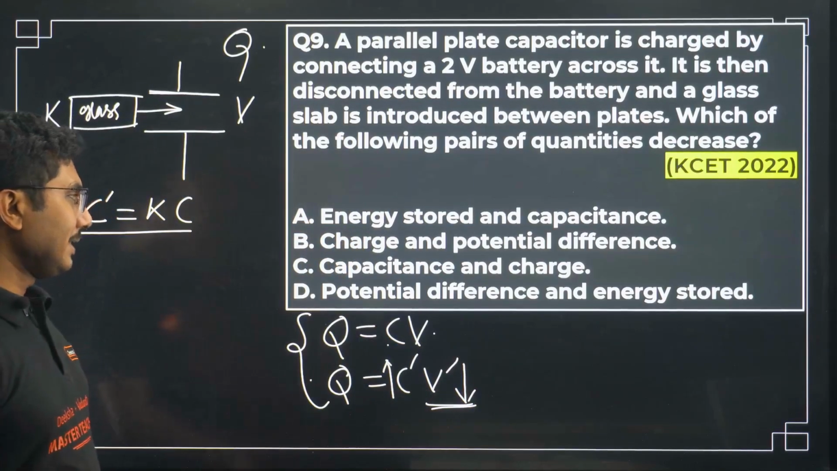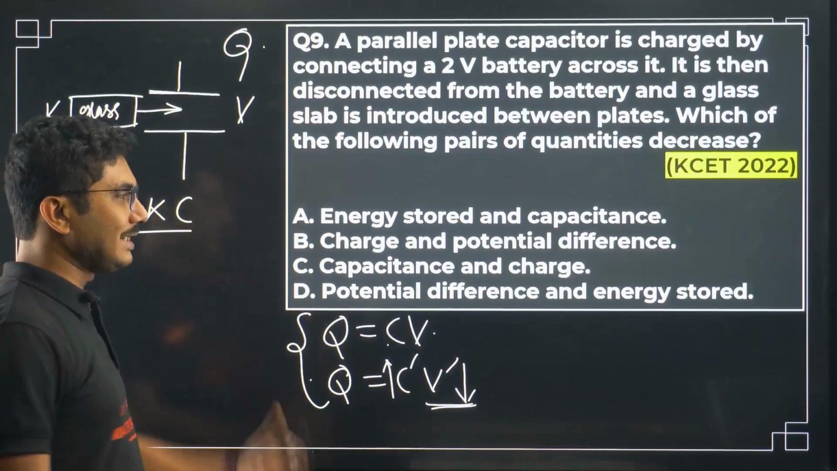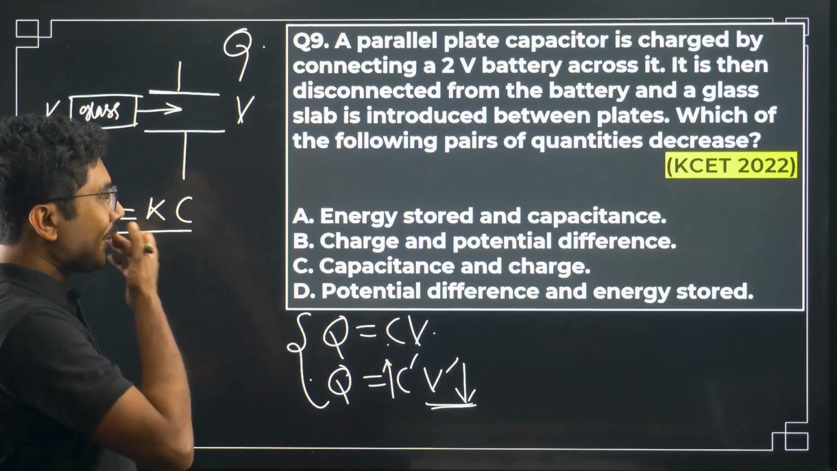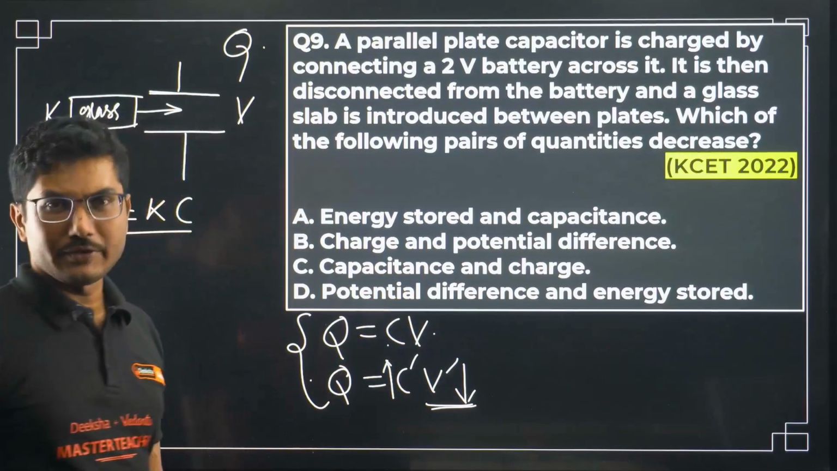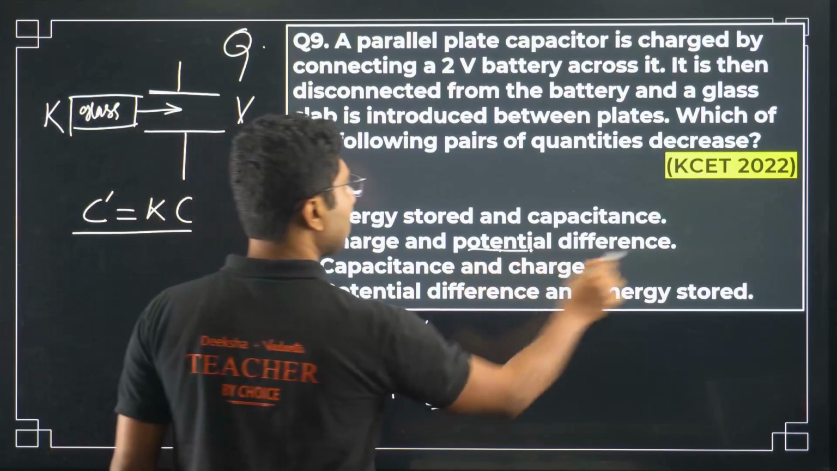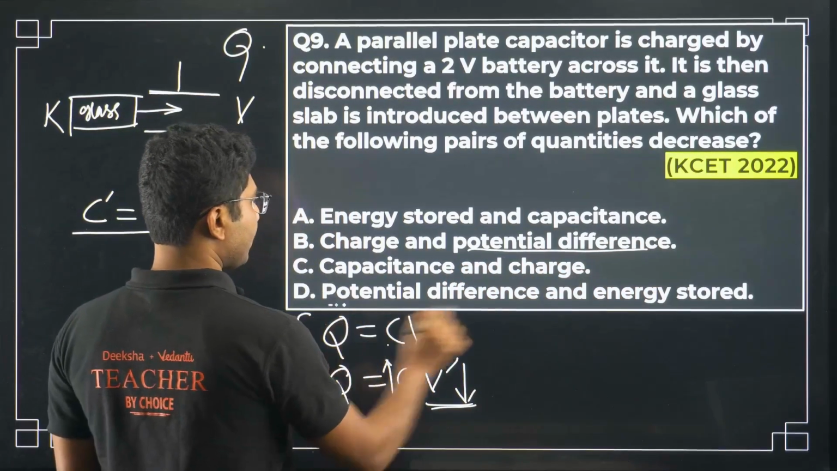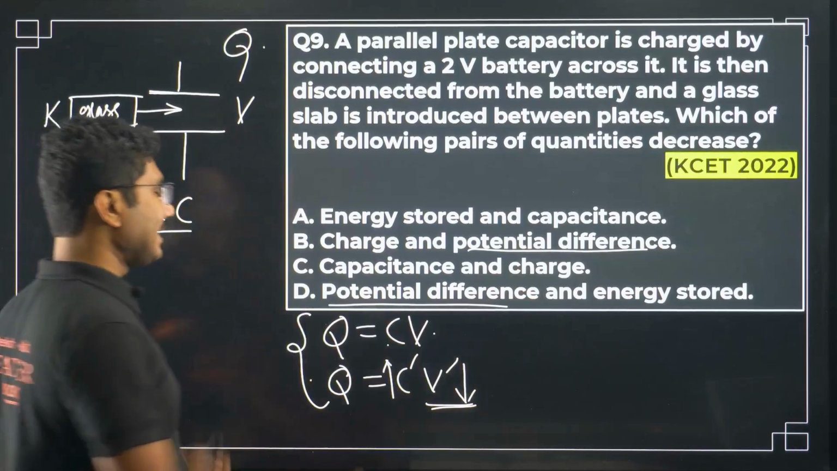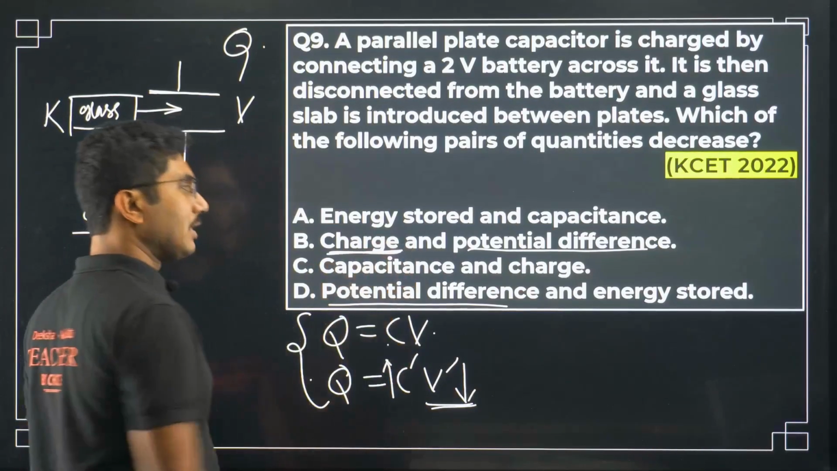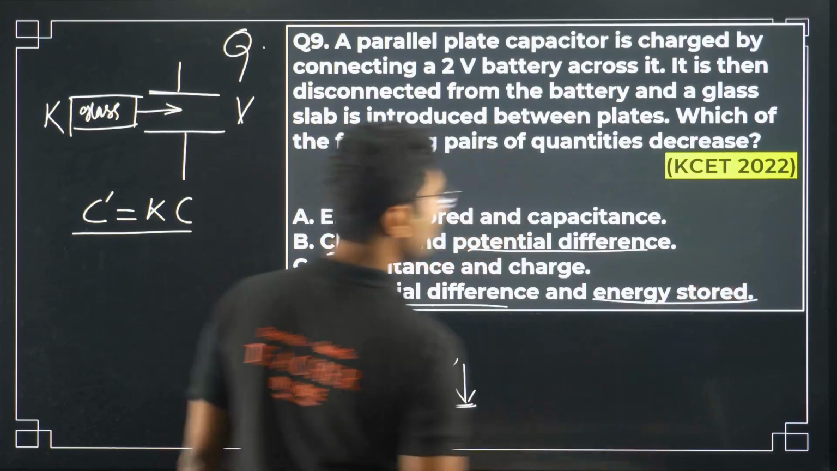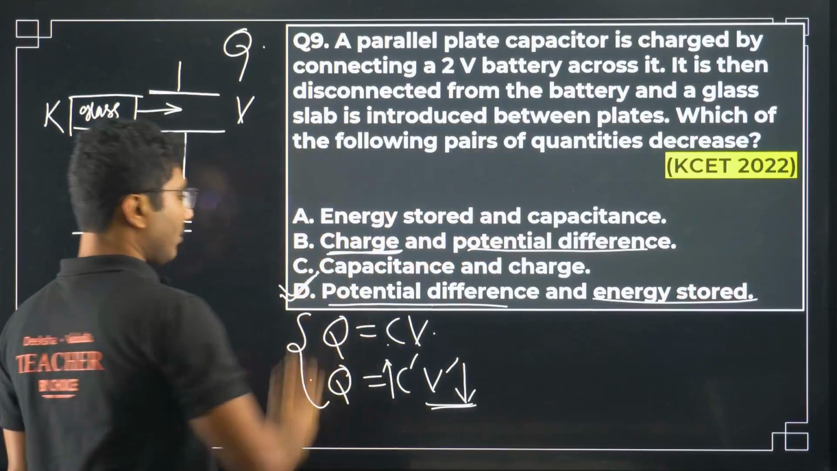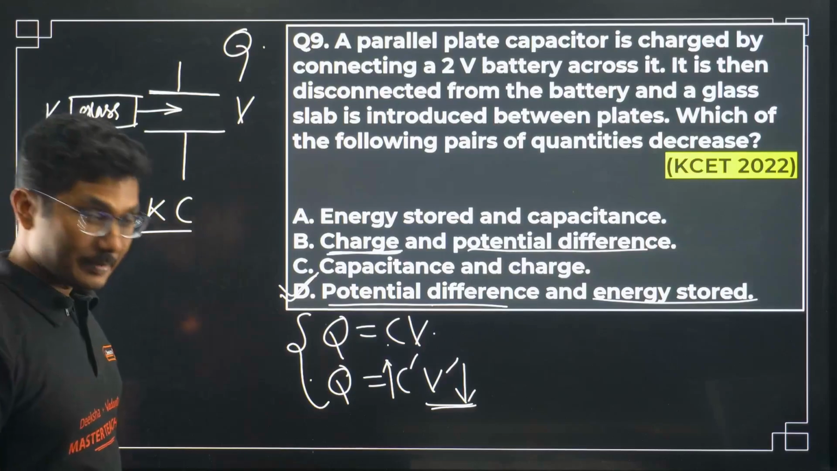So one thing that you can say, that potential energy is decreasing. Now as you can see, there are only two options with potential difference, so this option and this option. As I said, charge is constant, so definitely charge is not decreasing, so potential difference and energy stored will decrease. I can give you the explanation for that as well.